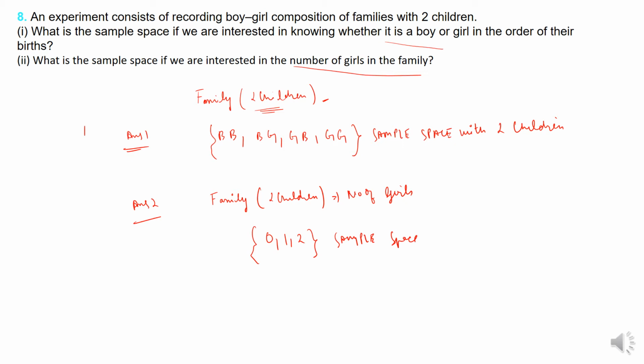If it is 0 means both are boys. If it is 1 girl, it can be boy girl or girl boy. Both of them mean 1 girl. If 2 means girl girl. So here the answer to this question is 0, 1, 2. This is the answer, and the reason is this. I hope this question is very well understood.